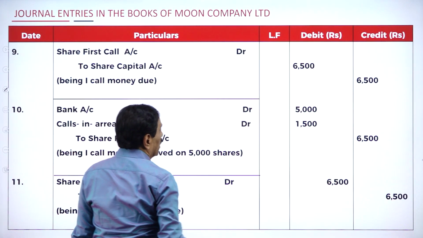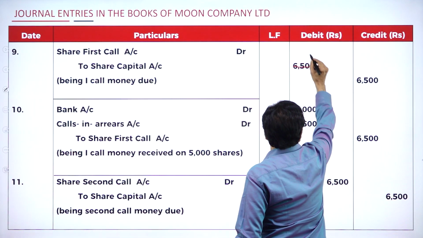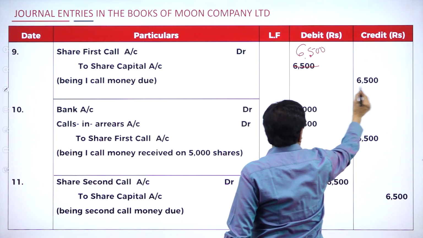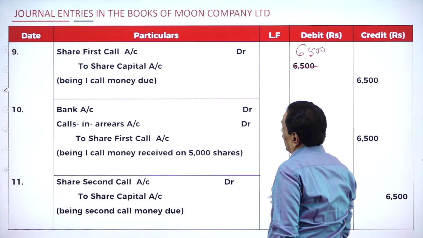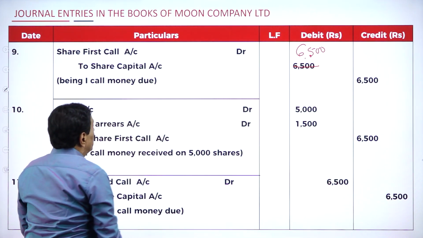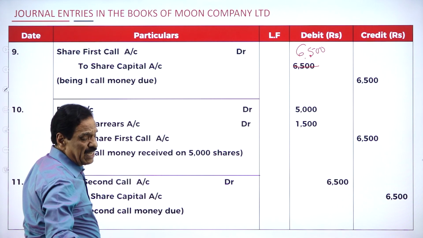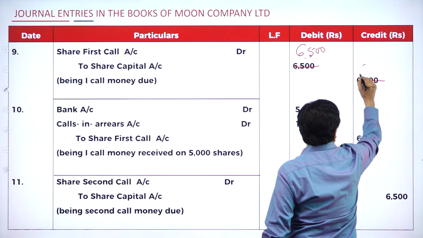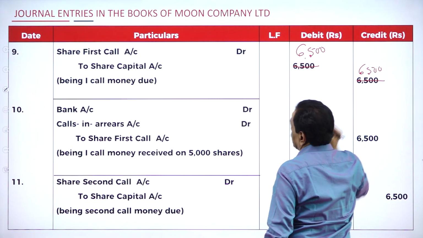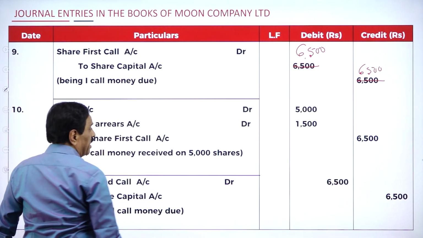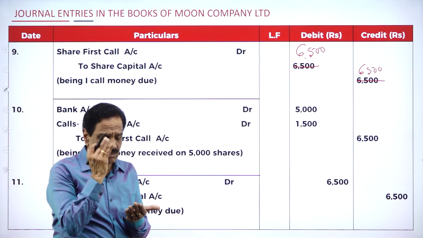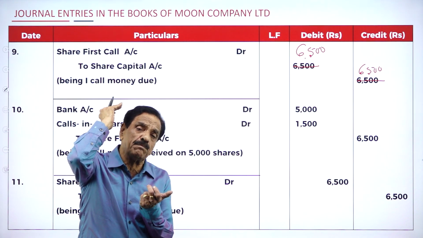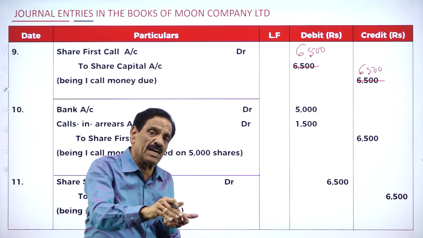Share first call account debtor 6,500 to share capital account 6,500. What's the entry? Share first call account debtor 6,500 to share capital account 6,500 to be received. But here, how many shares do we have in total? 6,500. 500 shares fail, they paid only application and failed to pay allotment.